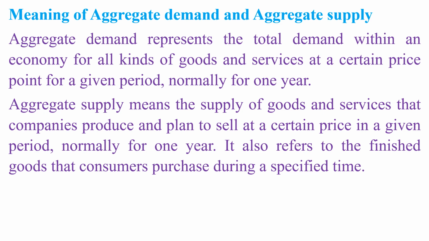Meaning of aggregate demand and aggregate supply. Aggregate demand represents the total demand within an economy for all kinds of goods and services at a certain price point for a given period, normally 1 year. Aggregate supply means the supply of goods and services that companies produce and plan to sell at a certain price in a given period, normally 1 year. It also refers to the finished goods that consumers purchase during a specified time.